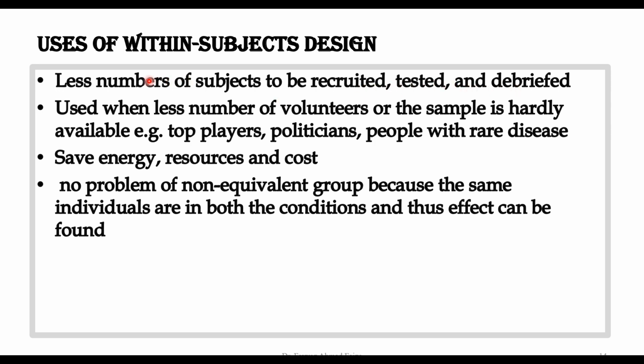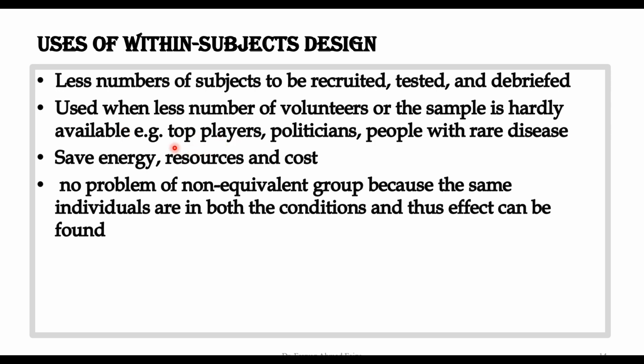But in comparison, if we had a between subject design and we have to do one treatment with 40, again we would involve another 40 to make the second group. So this means that in between subjects, since we have two groups, there we require more participants. Second, we use less number of volunteers when the sample is hardly available. So this is quite useful where we have such a sample or our research is such that the individuals we have are very few and it is very difficult to find the required individuals.